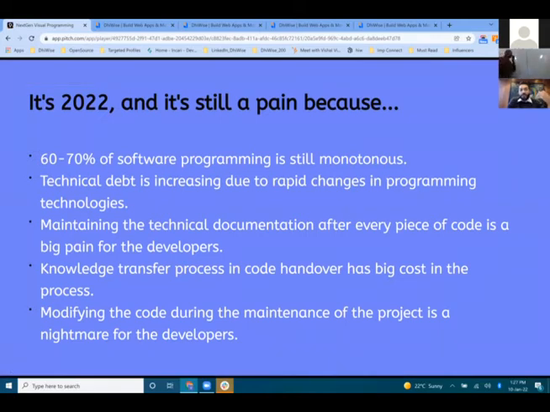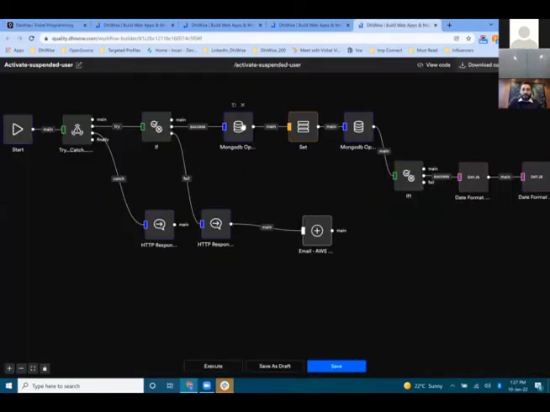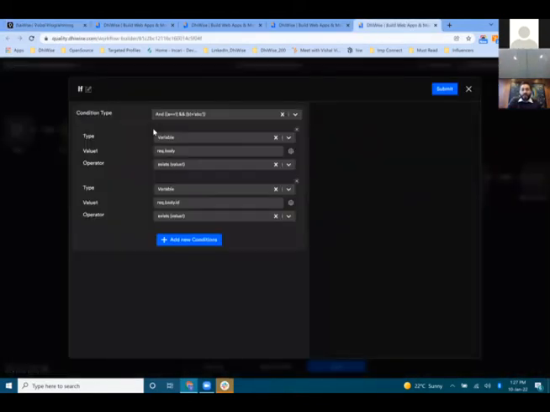And the last part is modifying code during maintenance. Let's say any new developer comes here, and if I want to change anything in this if loop, I just need to change this value and it's done. I don't need to touch any other code.